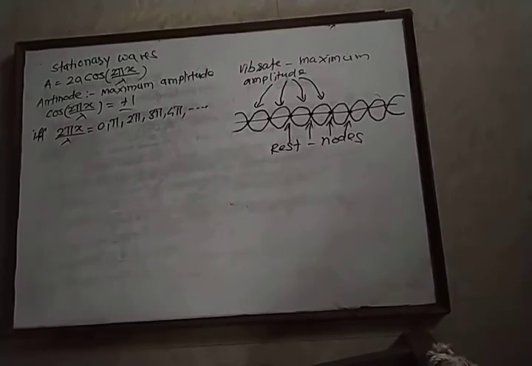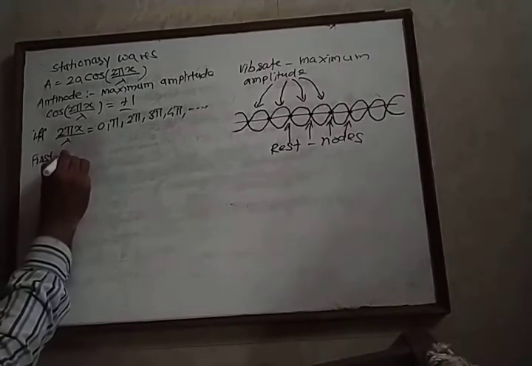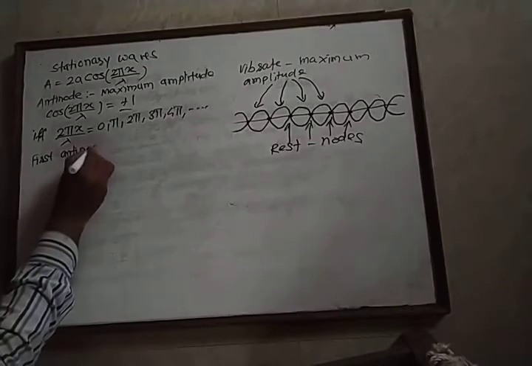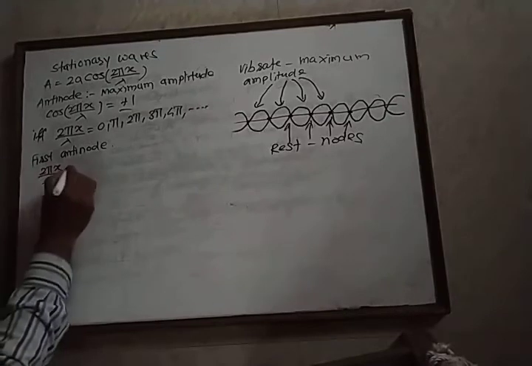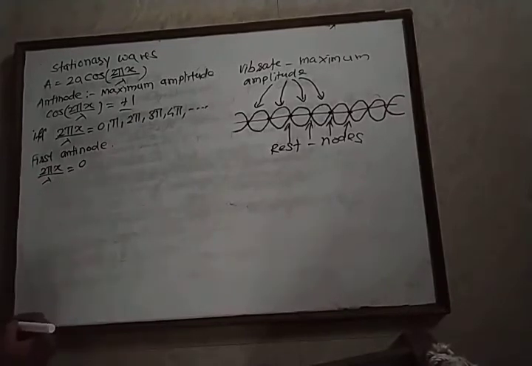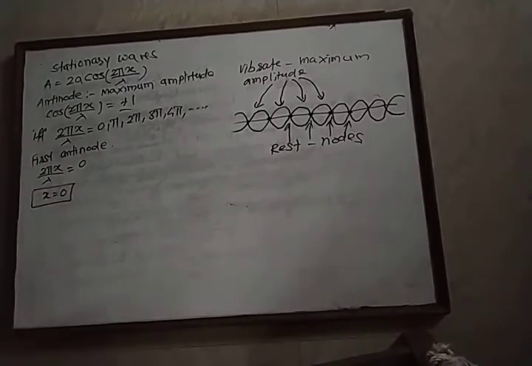And when it is equal to plus or minus 1, A is equal to plus or minus 2A, that is, an antinode is obtained. Now, the first antinode is obtained when 2πx upon lambda is equal to 0. If we simplify this, then we get x equal to 0. The first antinode is obtained at a distance of x equal to 0.